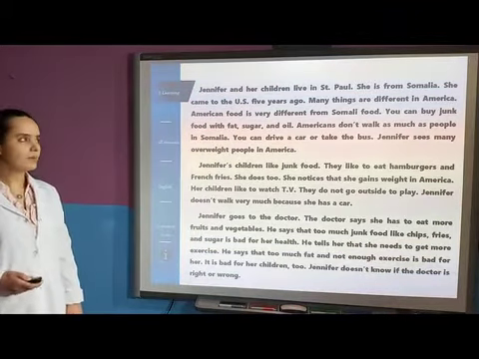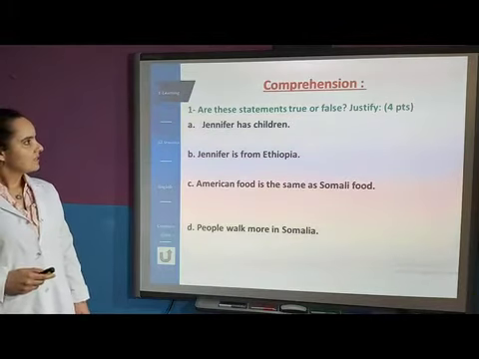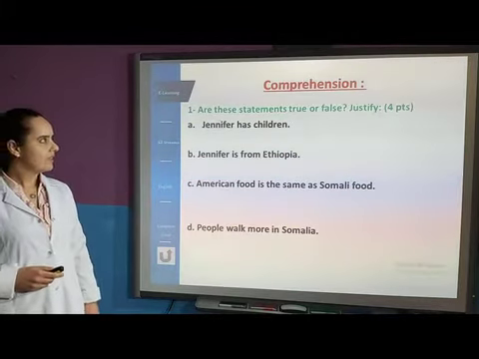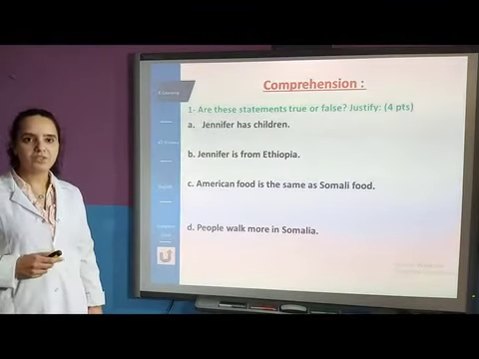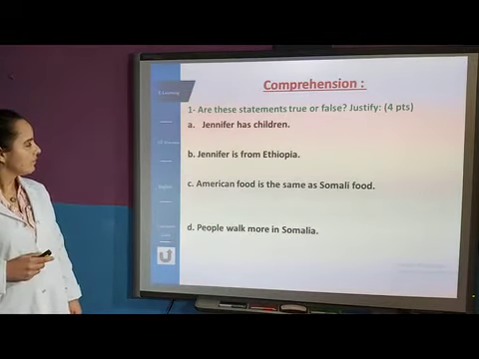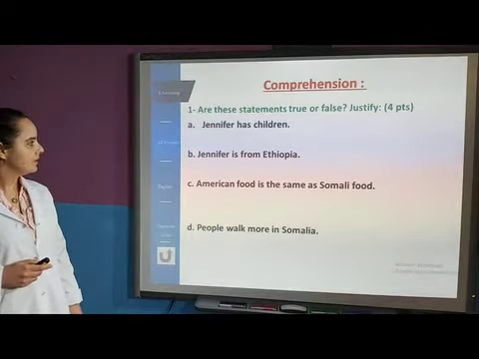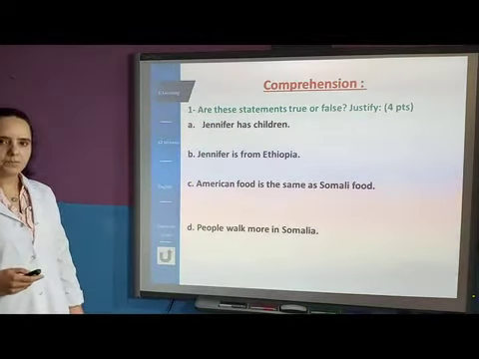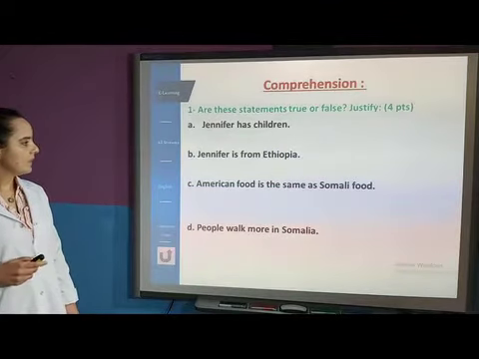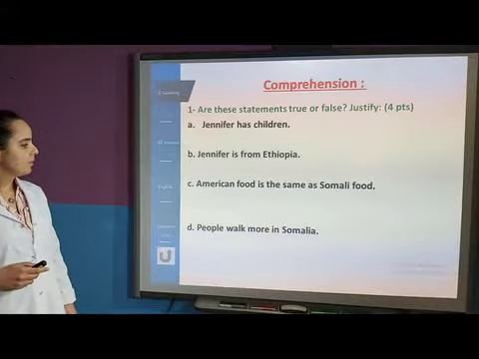Now let's move to comprehension questions. The first question is, are these statements true or false? Justify. So please, you have to justify whether you have the answer true or false. So the first statement is, A, Jennifer has children. B, Jennifer is from Ethiopia. C, American food is the same as Somali food. And D, people walk more in Somalia.